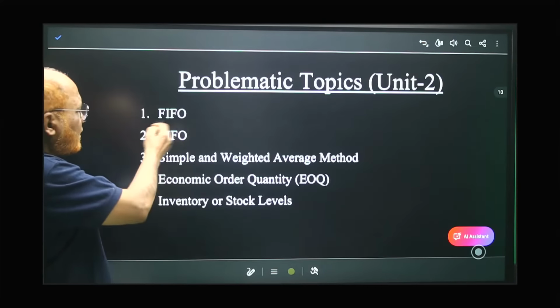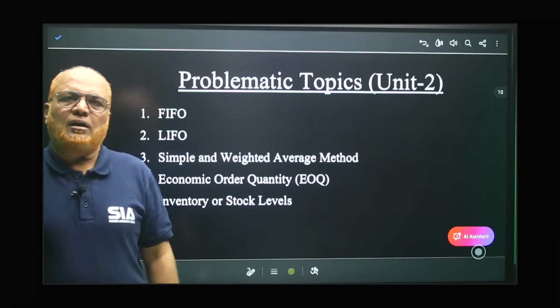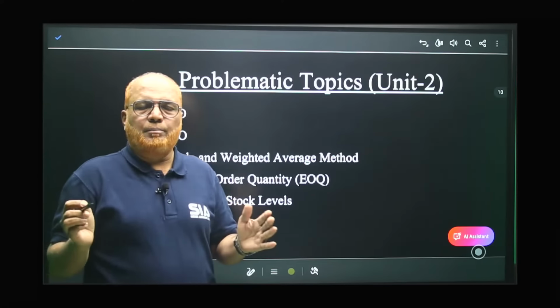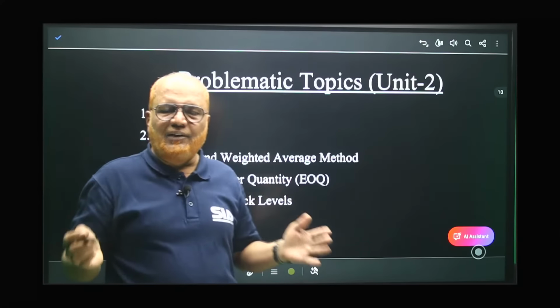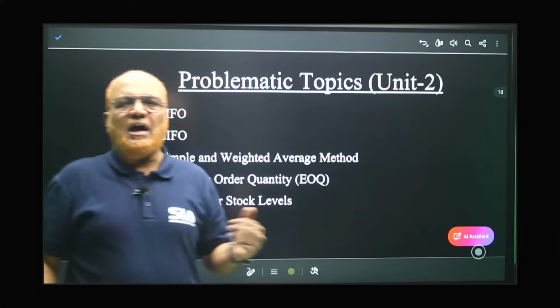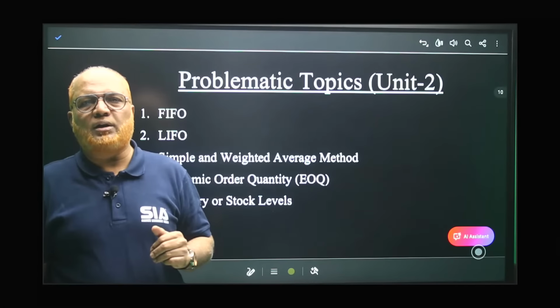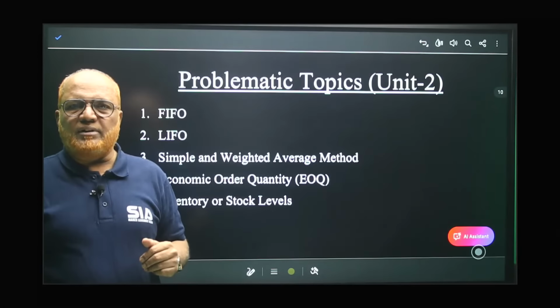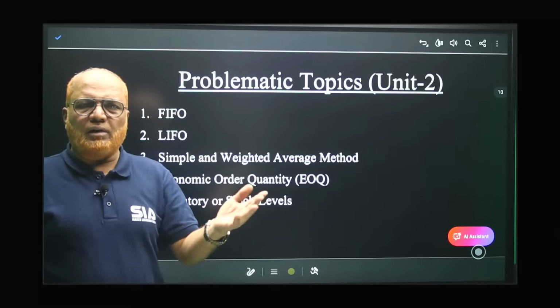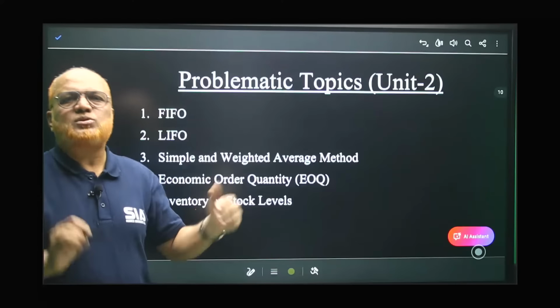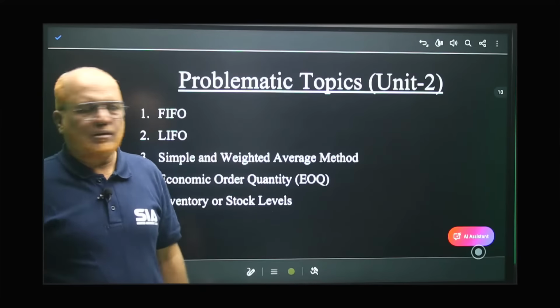So here, the different types of problems are stores ledger by following FIFO method, LIFO method, weighted average method, simple average method, EOQ, economic ordering quantity, and stock levels, maximum level, minimum level, reorder level. These are the 5 types of problems you may have in this material.